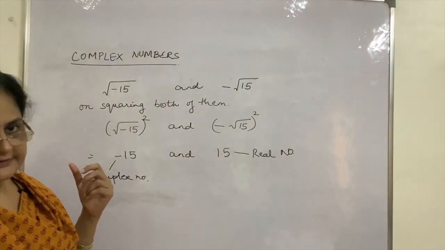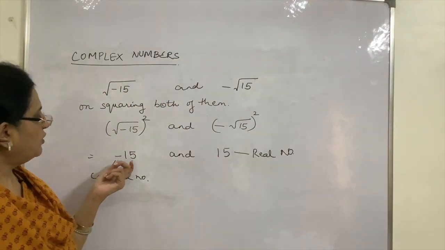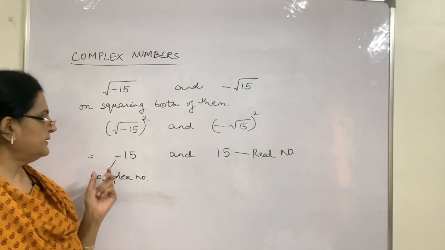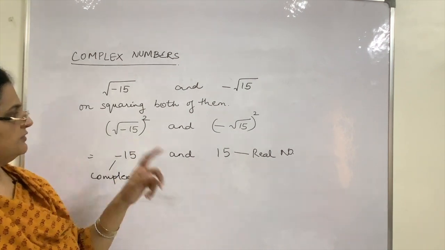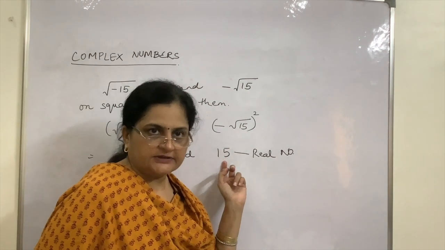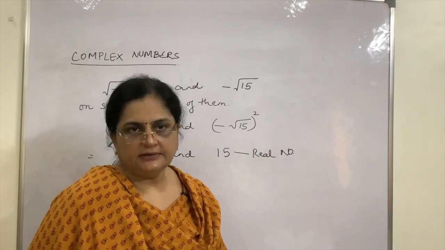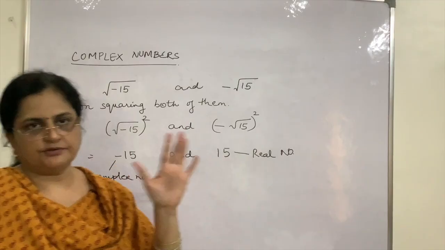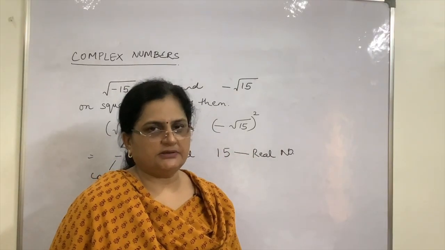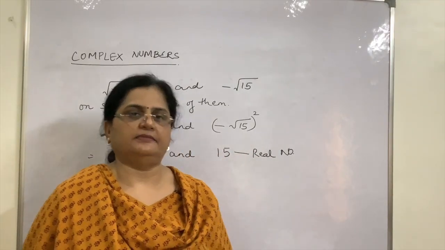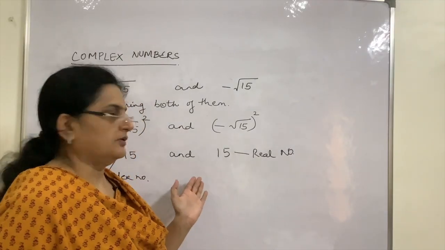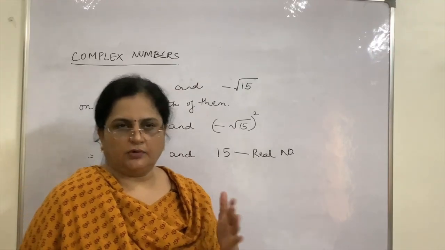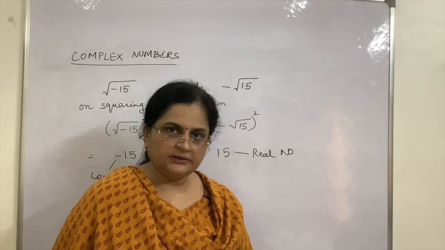So I can say that if on squaring a number we get a negative number, then the number is a complex number, and if on squaring I get a positive result, then the number is a real number. But these details we will talk about when we make videos of the 11th class. Right now at your level in the CBSE syllabus class 10th, this is not required. Okay. So this is all I wanted to introduce about real numbers.